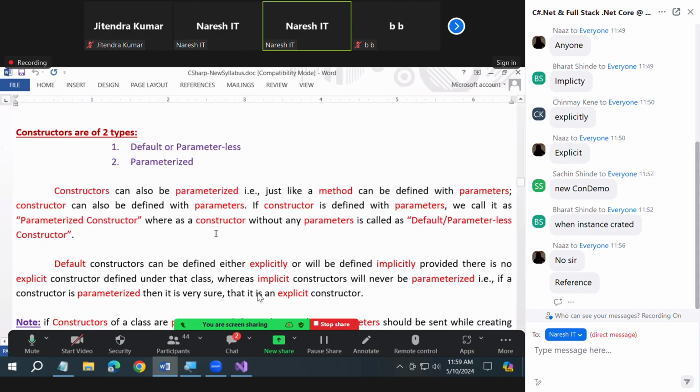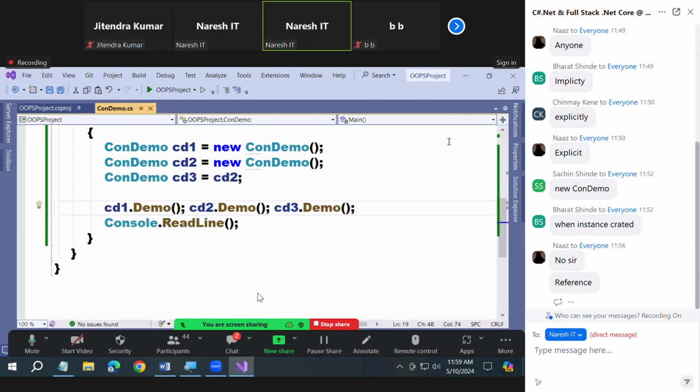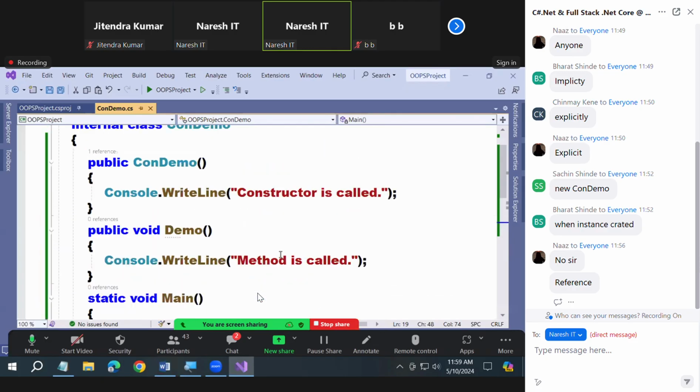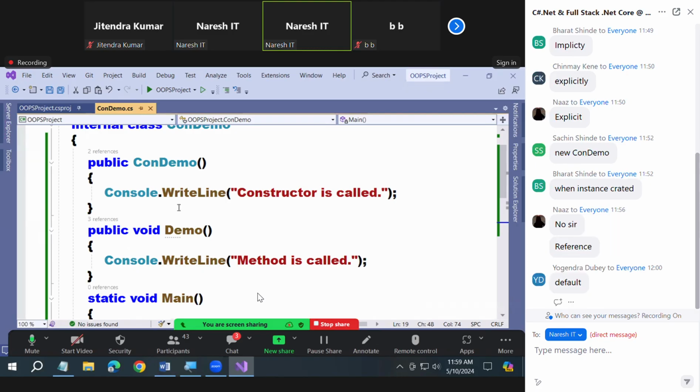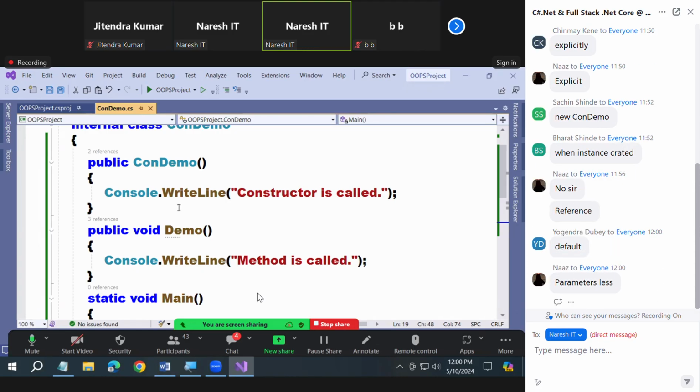Now see, constructors are of 2 types. What are the 2 types? Default or parameterless, and parameterized. Now tell me, if you don't define a constructor explicitly, an implicit constructor will be defined.